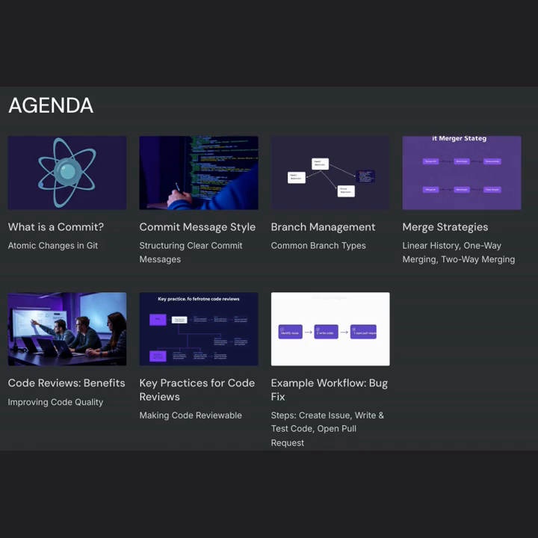Code reviews are a critical practice for catching bugs early, improving code quality, and ensuring that best practices are followed consistently. Code reviews not only help in maintaining high quality code but also foster collaboration and knowledge sharing among the team.